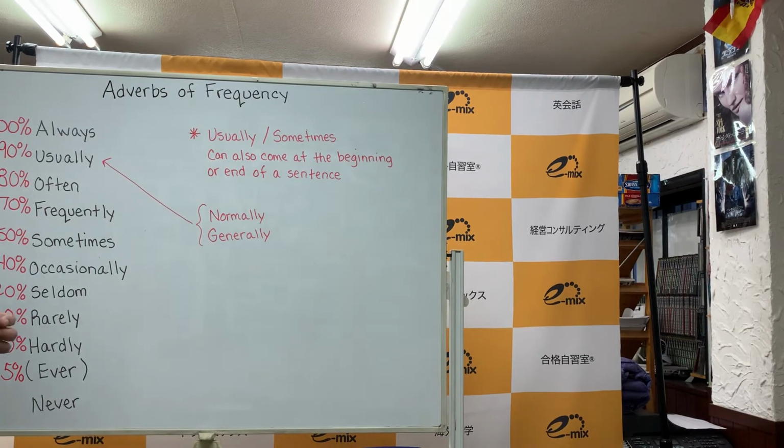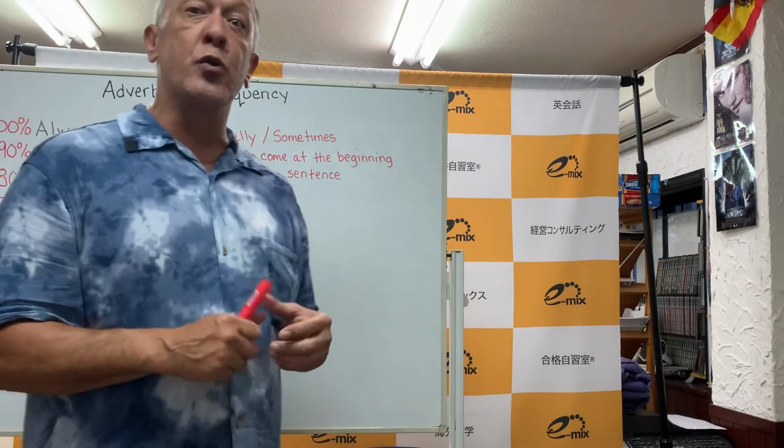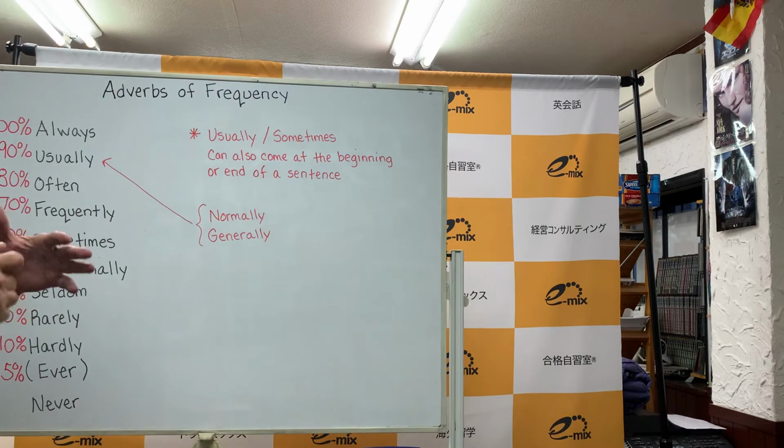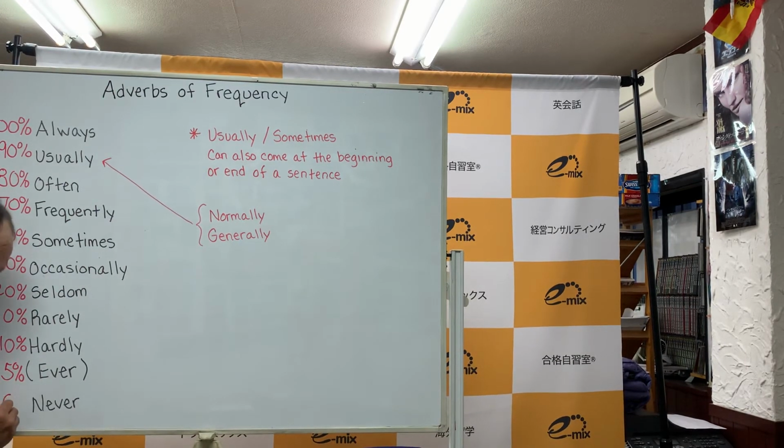And the last part will be the word never, which would be you don't do something or have something to do at 0%. Now, percentage-wise, this is my chart that I would like to have you follow through the internet or through your general speech and knowledge. Please use something similar.